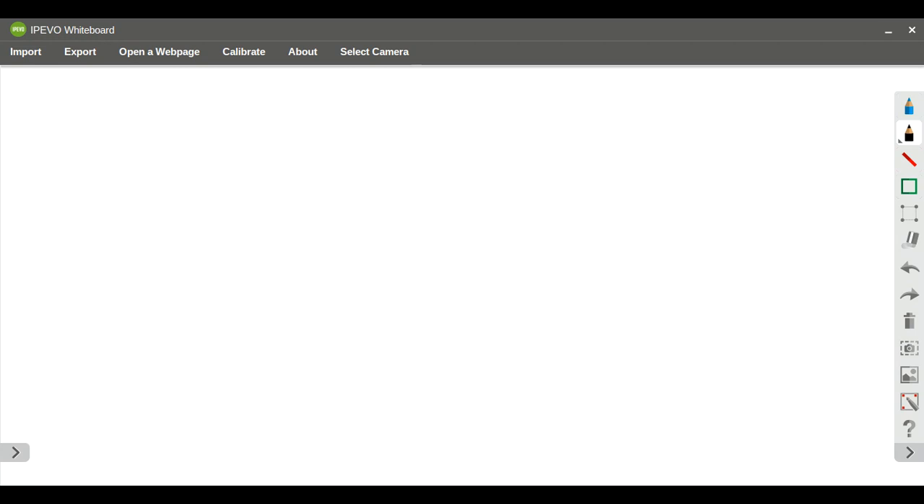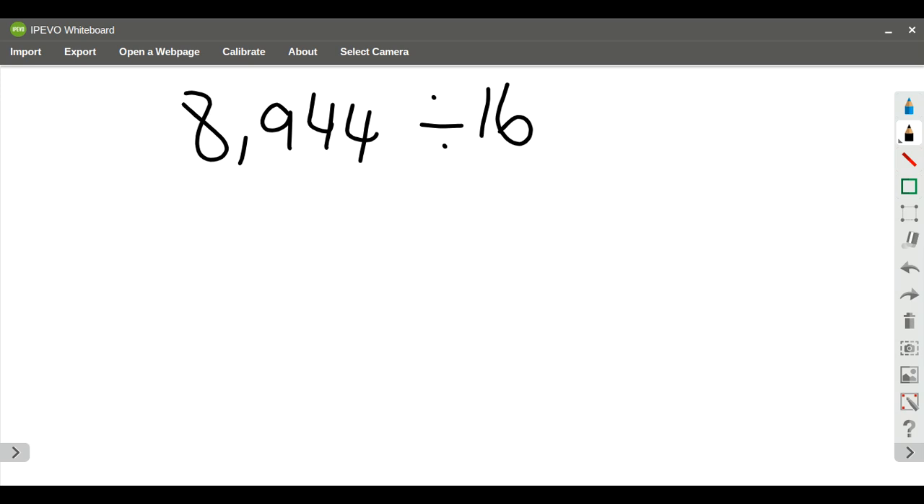And it says a rock band records 8,944 minutes of music in 16 days. They record the same number of minutes of music each day. So that tells me that 16 is going to be my divisor. How many minutes of music does the band record in one day?